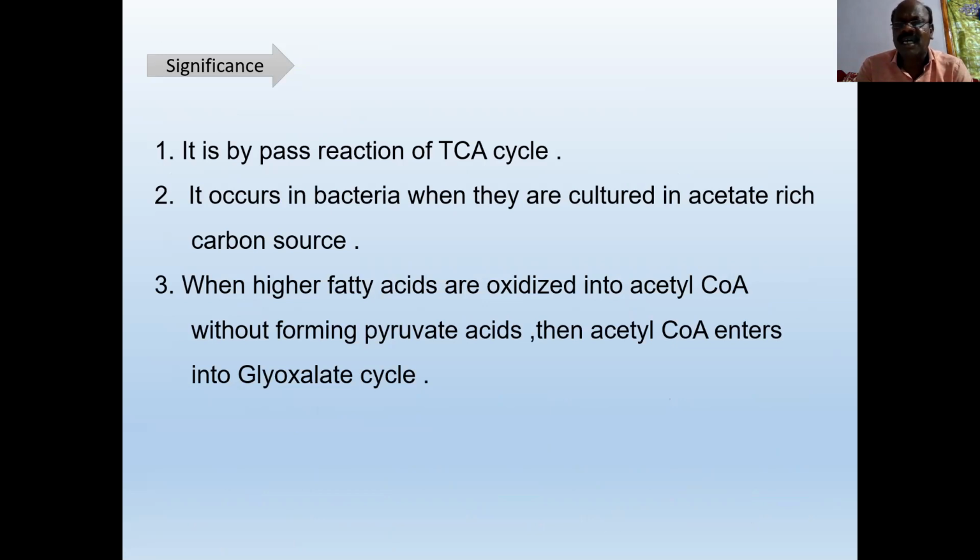It occurs in bacteria when they are cultured in an acetate-rich carbon source. When higher fatty acids are oxidized into acetyl coenzyme A without forming pyruvic acid, then acetyl coenzyme A enters into the glyoxylate cycle.